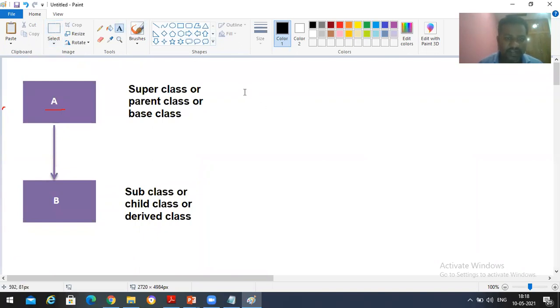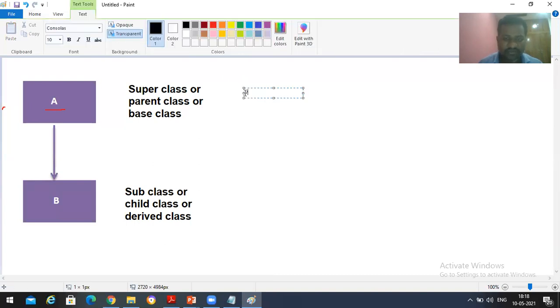Now let us assume that this class A consists of variables like a, b, c, and some methods. Void m1 method, and inside this m1 method we are writing some logic.